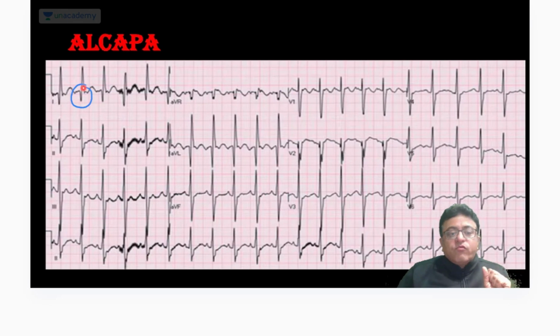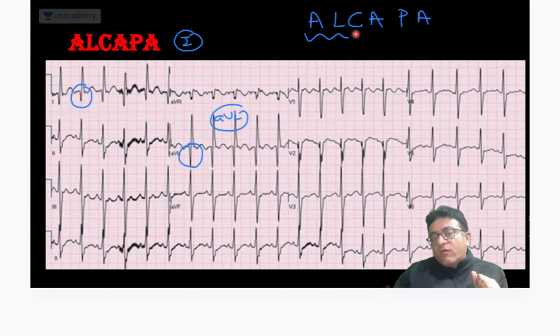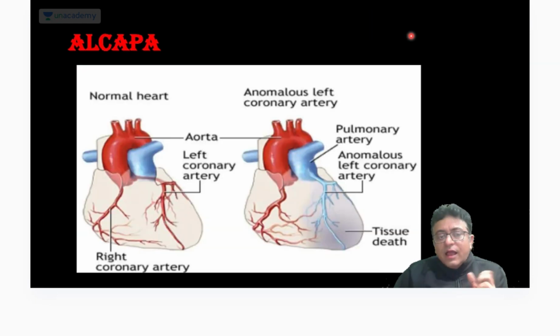OSCE, deep Q wave in lead I and aVL. You are seeing now lead I and aVL having deep Q wave. This is ALCAPA, anomalous left coronary artery from pulmonary artery. ALCAPA, signs and symptoms same, ECG same as MI in adults. So this was not given. Deep Q wave was not given in the question. So it can't be ALCAPA.